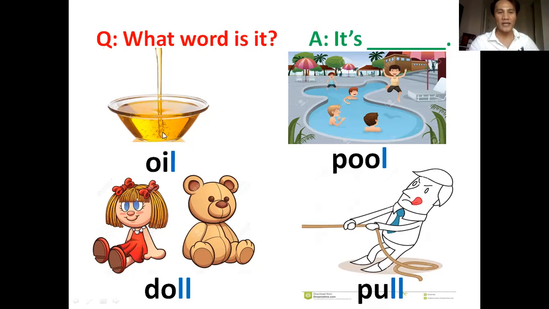Okay, now I'm going to ask you, what word is it? It's oil. The second, it's pool. Okay, next is this one, doll. And the last one is pool. Okay. Again, it's oil. It's pool. It's doll. It's pool. Okay, pool, pool. Okay.